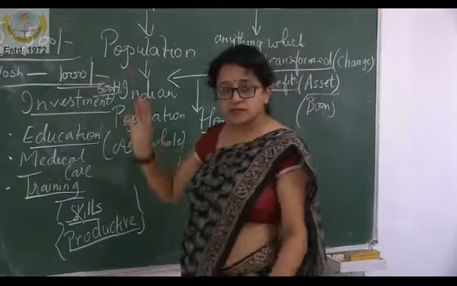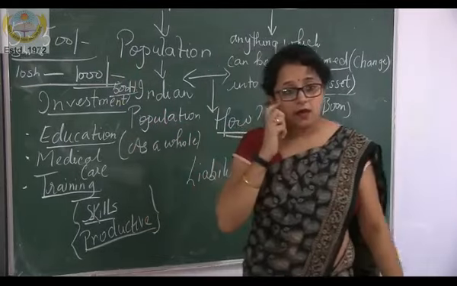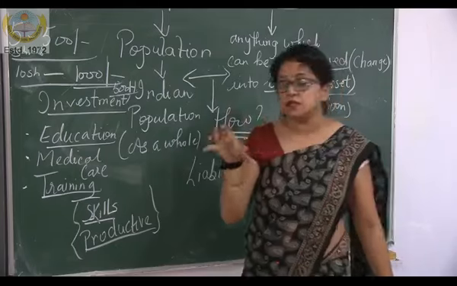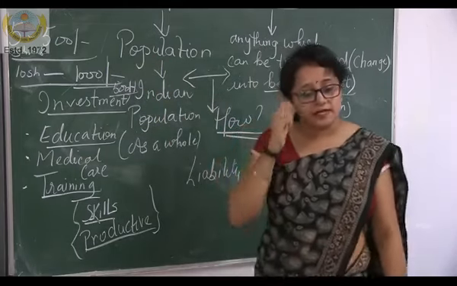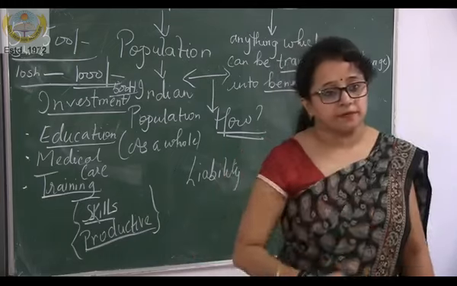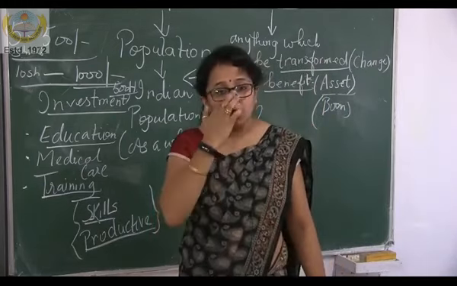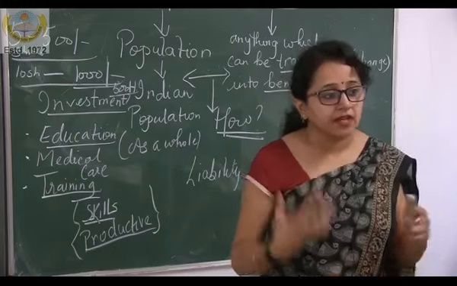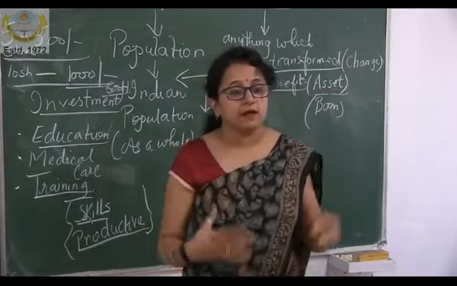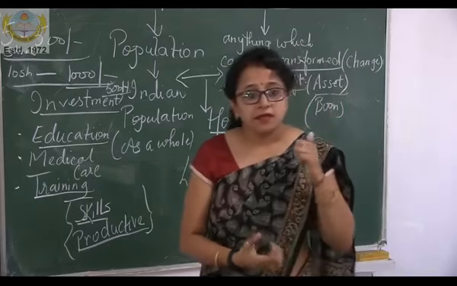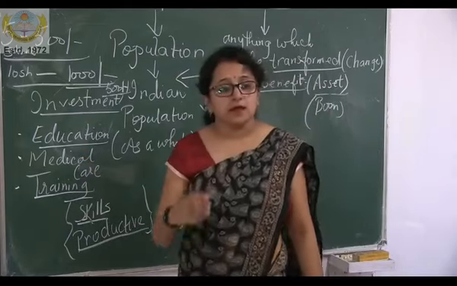Now, this is the synopsis that we are going to deal with. How are we going to relate it with the population? Population, why? Because, for example, let me take the example of Japan. Japan is a rich and developed country. What are the things which made Japan a rich and developed country? Here, all these three things.